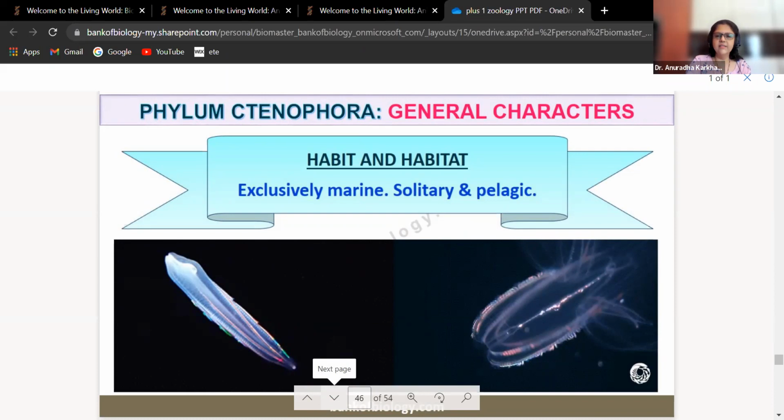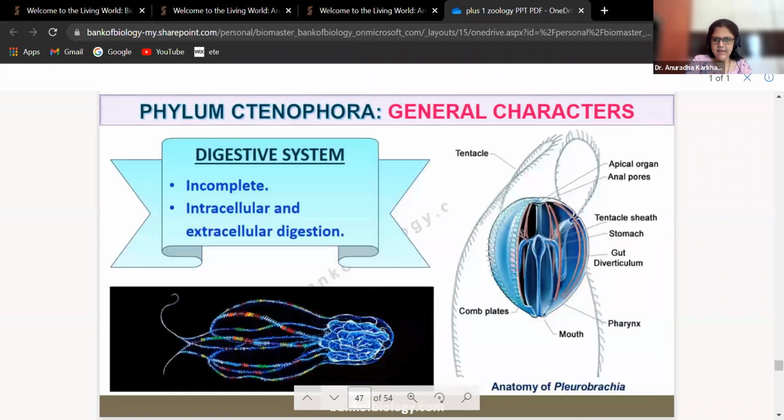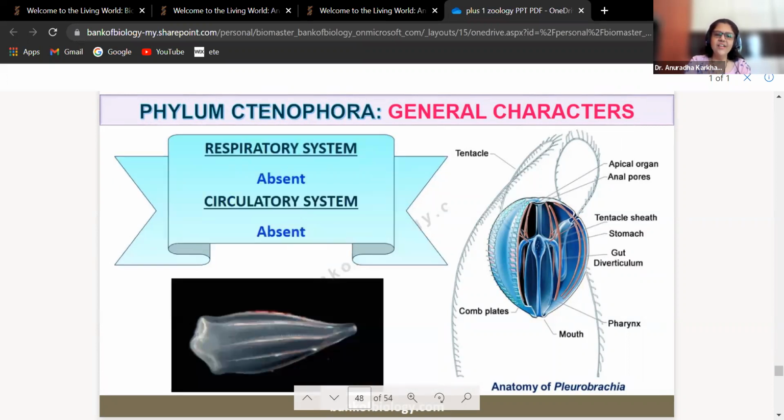Digestive system is incomplete. Intracellular as well as extracellular digestion can take place. See, so many different photographs have been taken of the same organism, and everywhere it looks so beautiful. Respiratory system absent, circulatory system absent, they don't have anything.